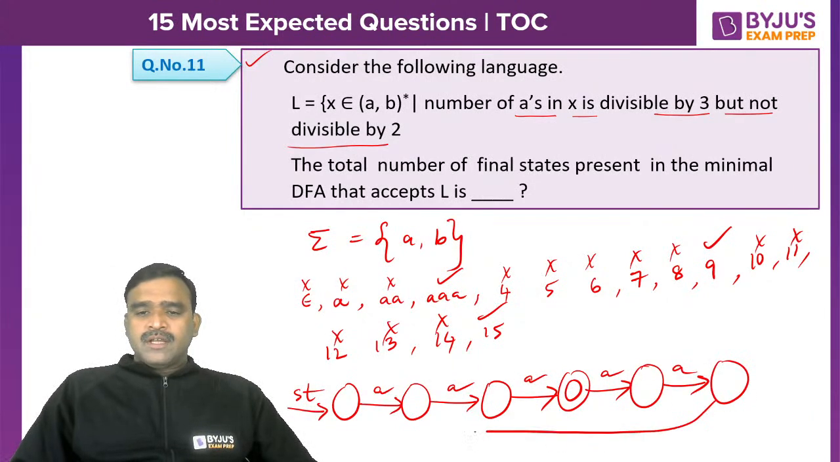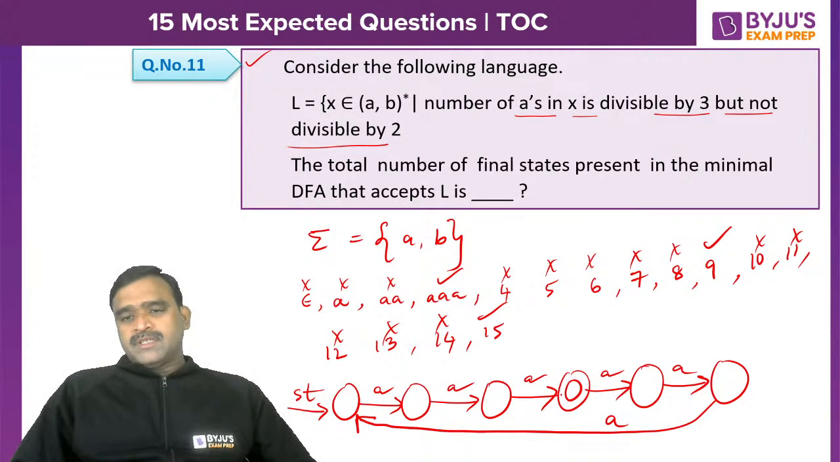6 A's also not accepted, I am going back to the initial state. 7 A's not accepted. 8 not accepted. 9 is okay. 10, 11, 12, 13, 14, 15, 16, 17, 18, 19, 20, 21 and so on, accepted only if the count follows the same pattern. Only one final state. 1 is the right answer.